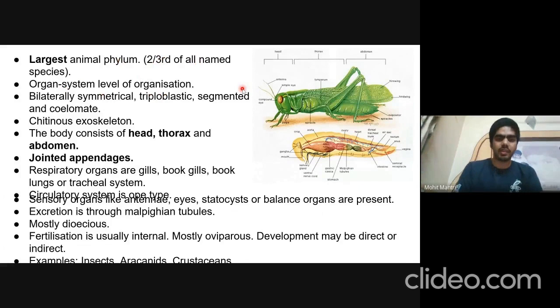They are bilaterally symmetrical, triploblastic, and these are also segmented, but they are not metamerically segmented. So the body is divided into head, thorax, and abdomen. So the body is segmented, but it is not metamerically segmented. I hope you get it. And coelomate. They have chitinous exoskeleton. The body consists of head, thorax, and abdomen. And the name arthropod is given because they have jointed appendages. So their appendages have different joints, and so they can move their appendage in any direction. And different respiratory organs such as gills, book lungs, or tracheal system are present.